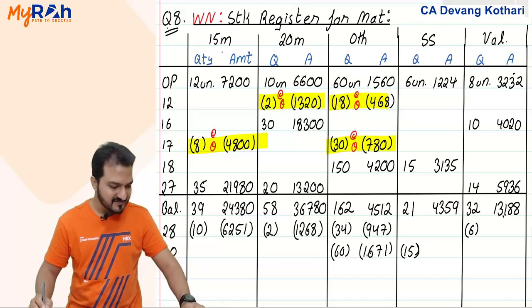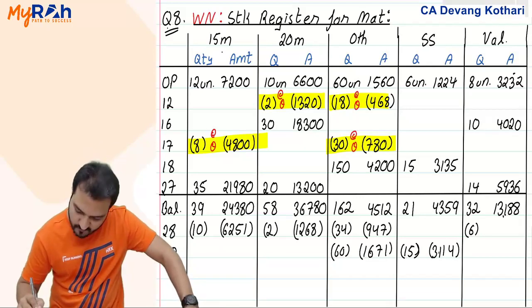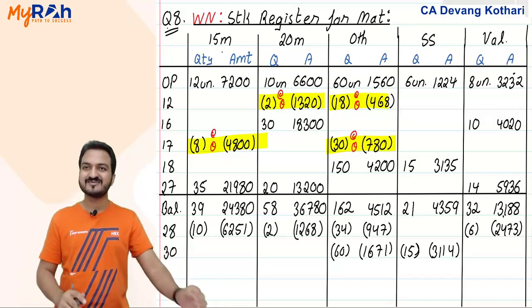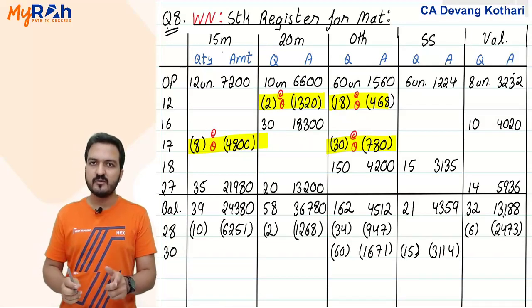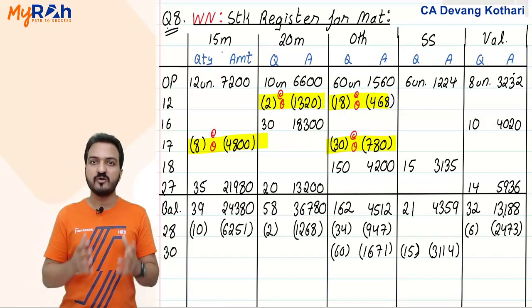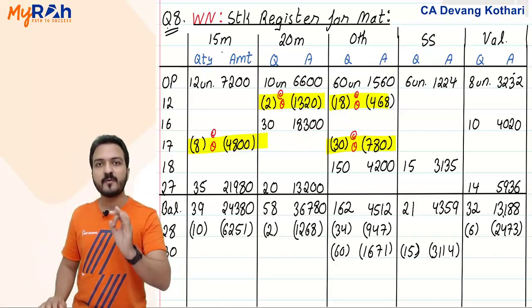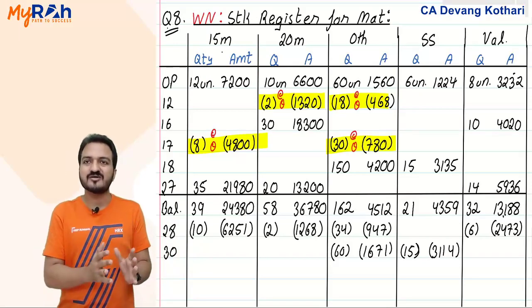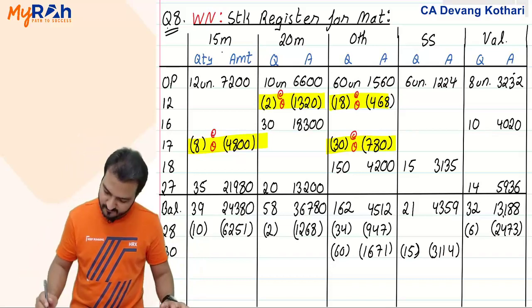Similarly, for SS, if you work it out, it will give you 3114 by cross multiply, and 2473. Yes, these are all my issues done at the end of the month. Look, all these materials were issued for a particular job. If all these materials were issued for a particular job, then these material issues will become material cost in that job.